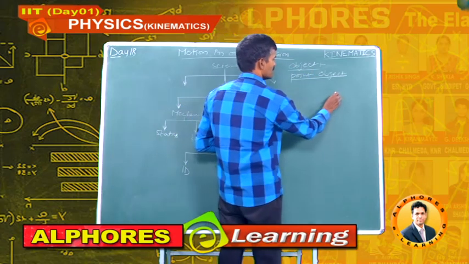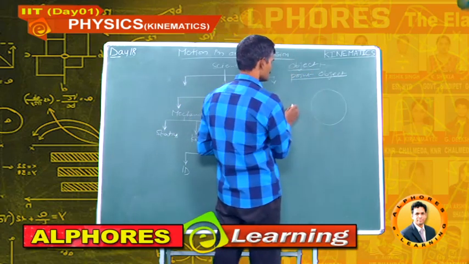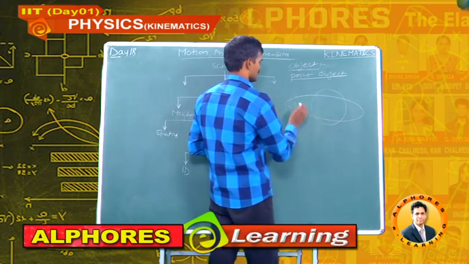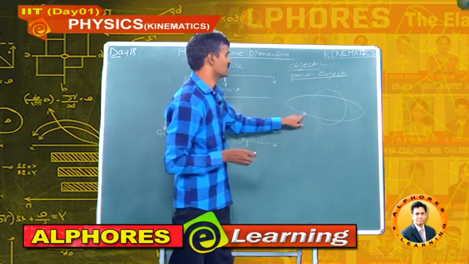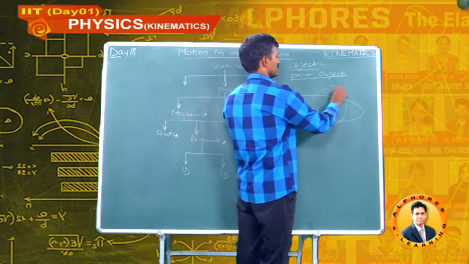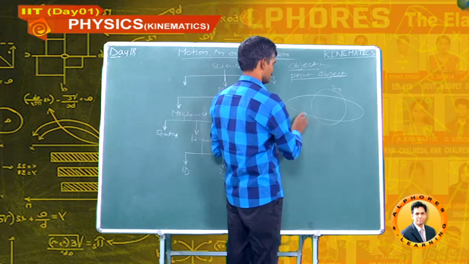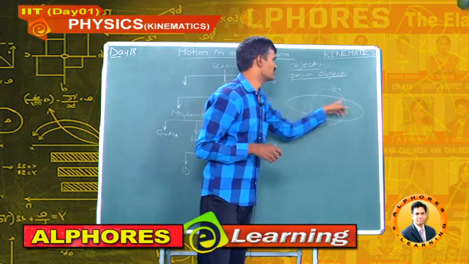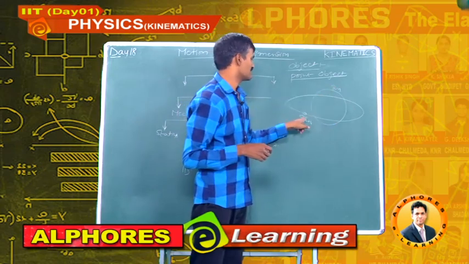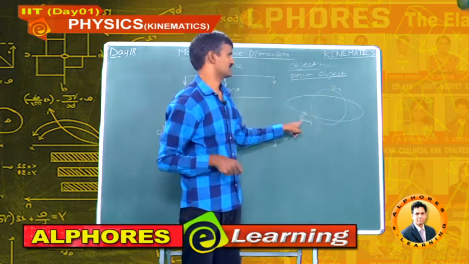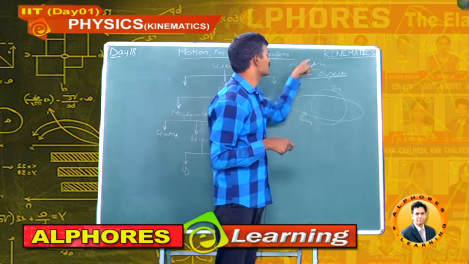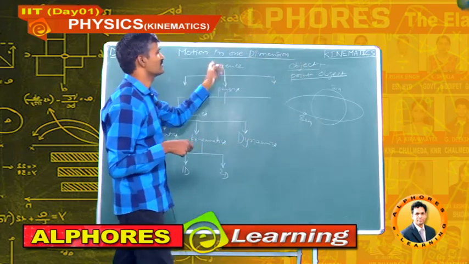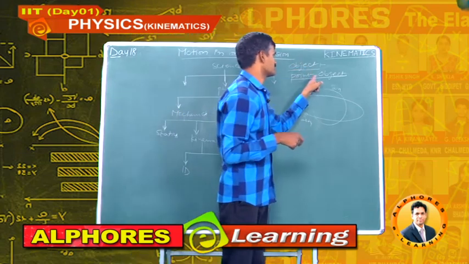For example, this is sun, and this is earth. If you consider this motion, sun is the bigger object and this earth is a point object. Like this, to discuss the motion, we consider point objects.